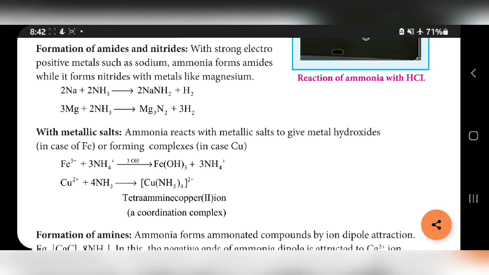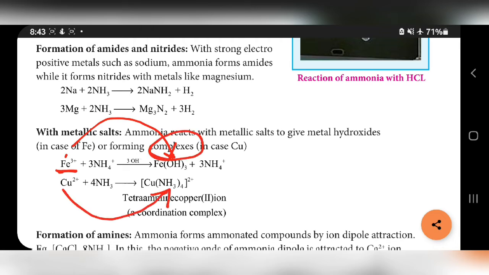Ammonia reacts with metallic salt to give metal hydroxide. In the case of iron, it forms hydroxide, and in the case of copper it forms complexes.